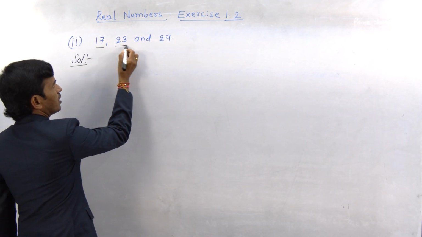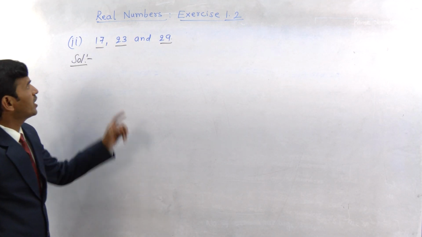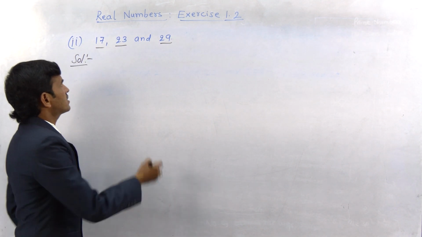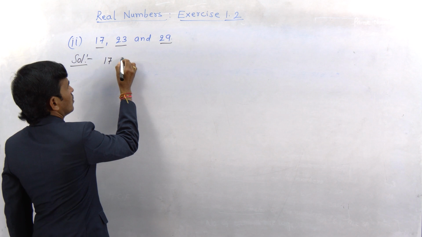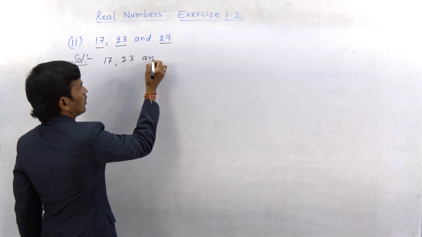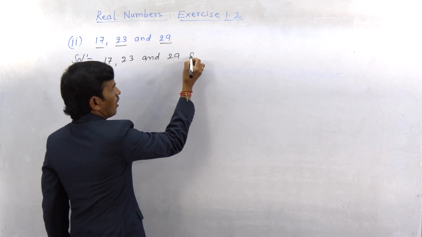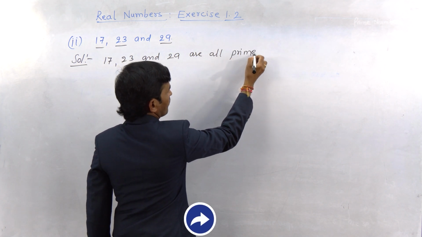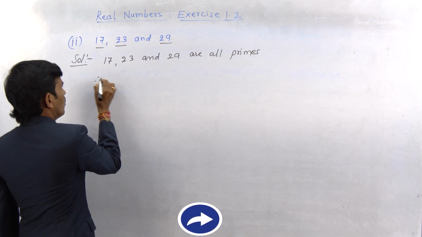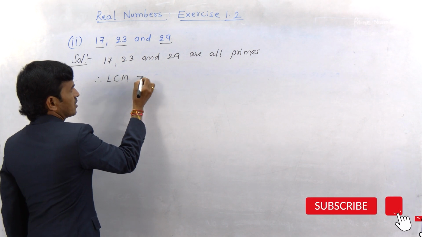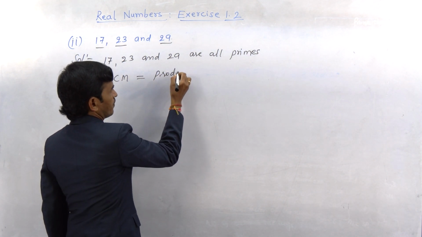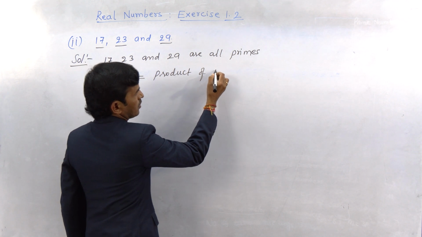As the given numbers 17, 23, 29 are all primes, therefore LCM is equal to the product of the primes.